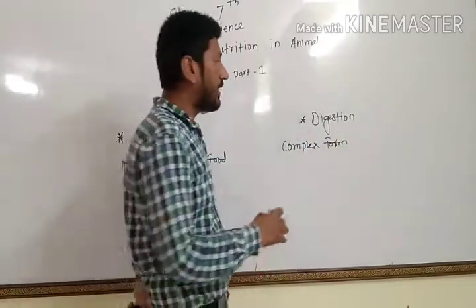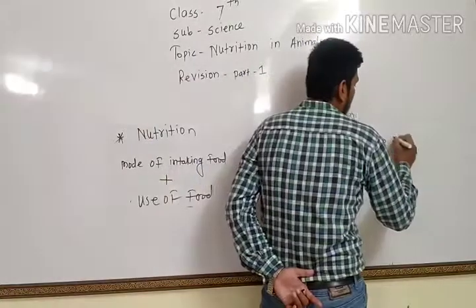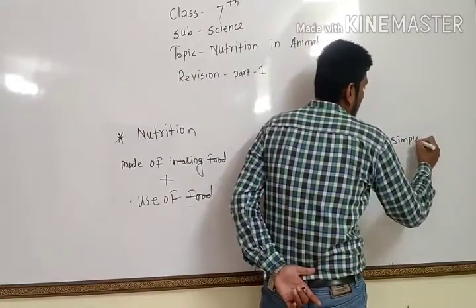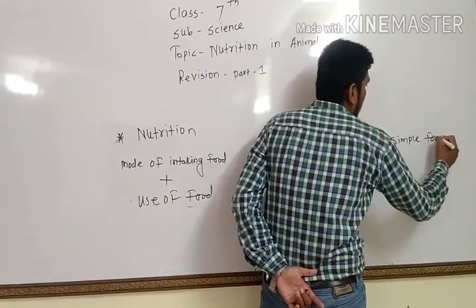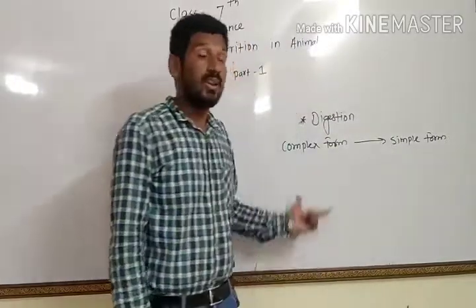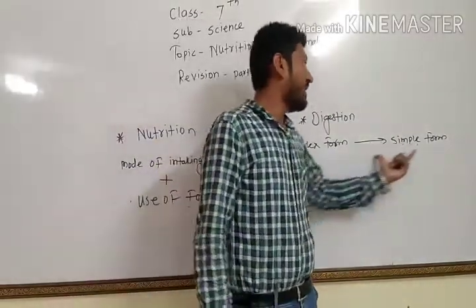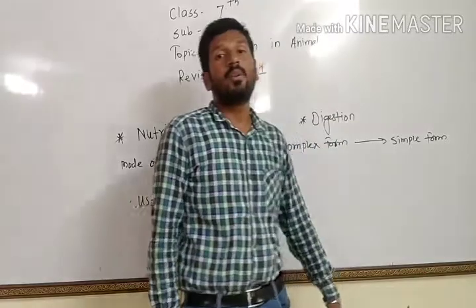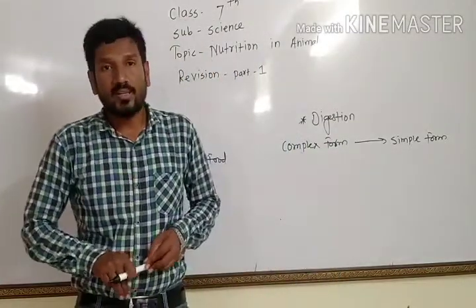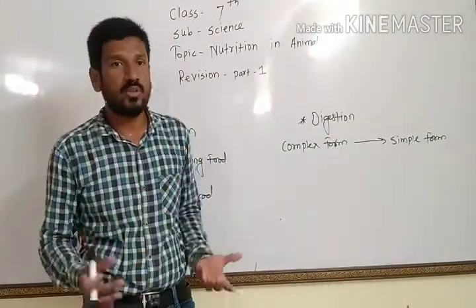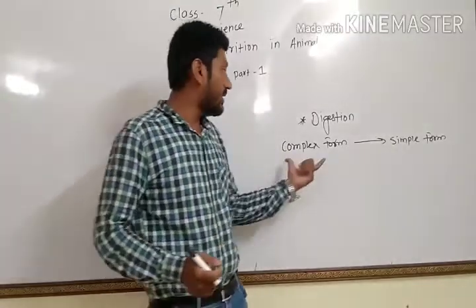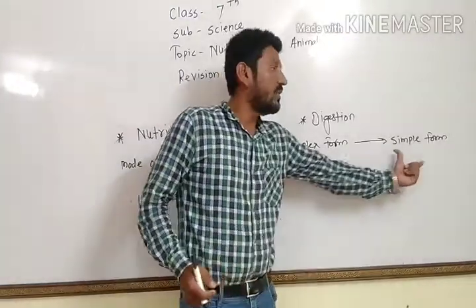We get our food in a complex form, our body requires a simple form. So digestion is the process which converts the complex food into a simple form.